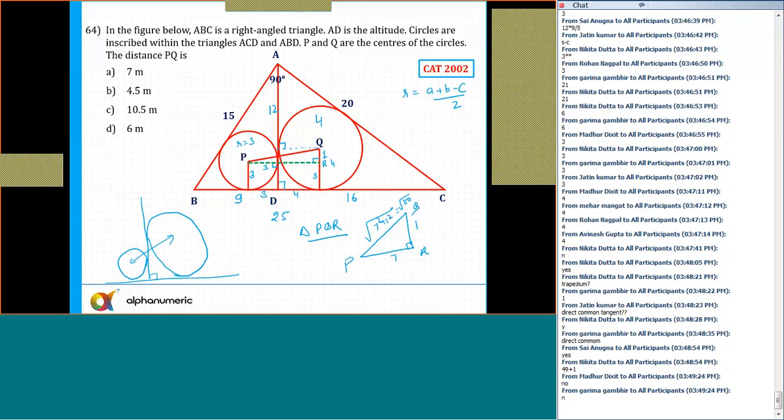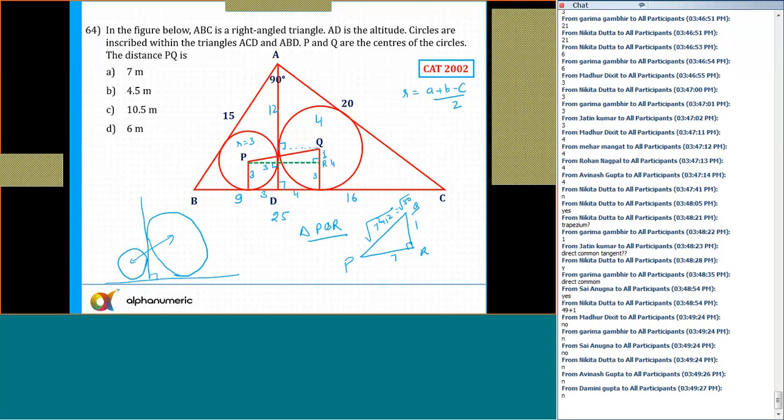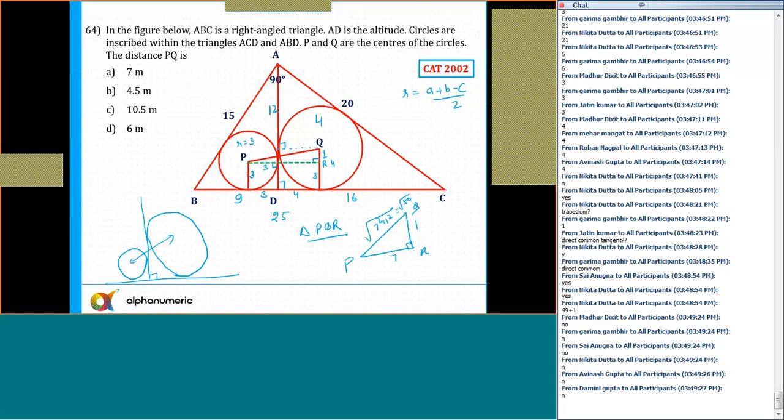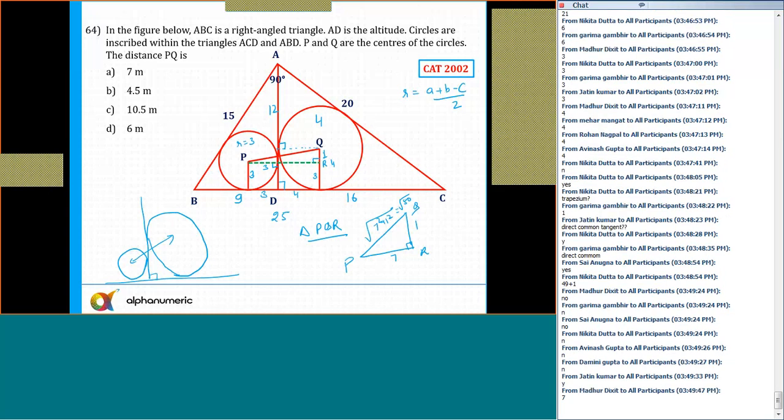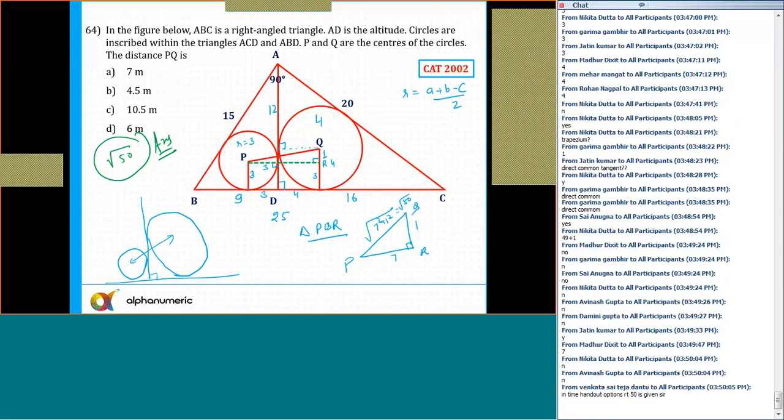Any doubts to anyone now? Please tell me. Sure? Okay. I think one of the options in that year was probably root 50, maybe. Or you can say the nearest option is 7 in that case. So the correct answer for this question is root 50. So just remember that. The correct answer is root 50. This is the answer. Any doubts to anyone now in this question? Please tell me. A very important one.